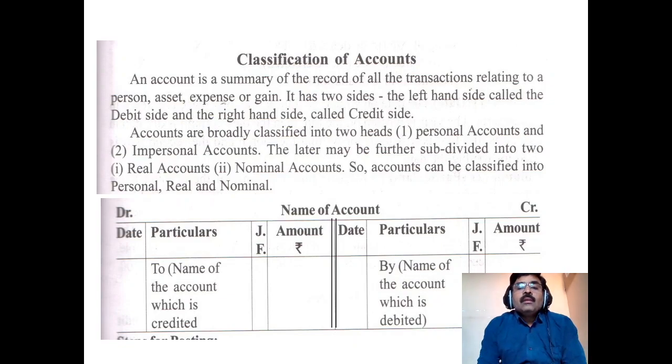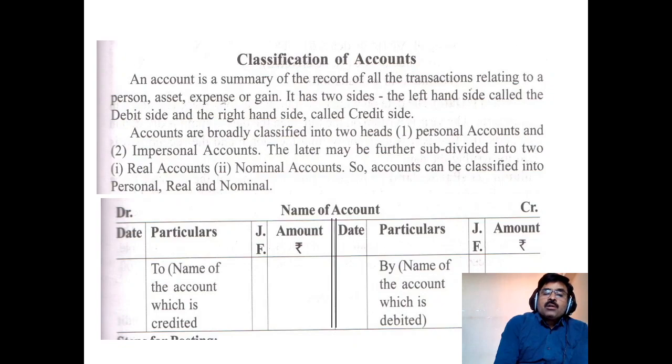So accounts are broadly two types, but in general we say accounts are three types. That is personal account, next real account, and third nominal account. Here this is a proforma of an account. Here it is a heading, the name of the account: Rama's account, salaries account, rent account, machinery account, furniture account. This is called the heading, the title of the account.